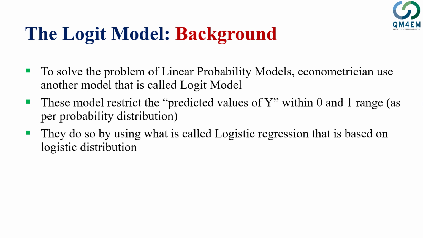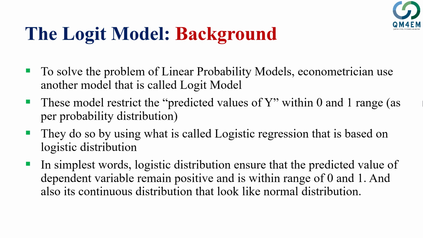This restriction is done by the use of the logistic distribution for these models, and the regression for that reason is called logistic regression, the logistic model, or the logit model. In the simplest words, the use of the logistic distribution in logit or logistic regression ensures that the predicted value of the dependent variable will remain positive and within the range of 0 and 1. It is also important to note that the logistic distribution is a continuous distribution, and it looks like a normal distribution.